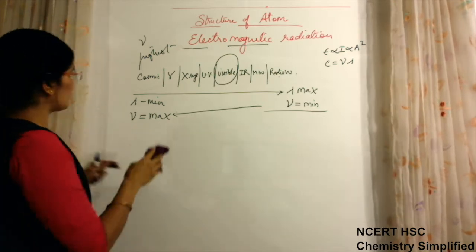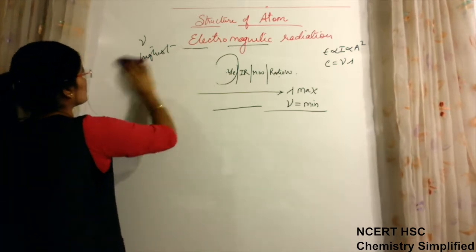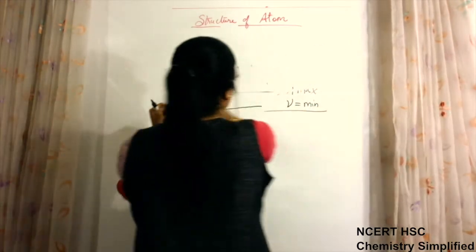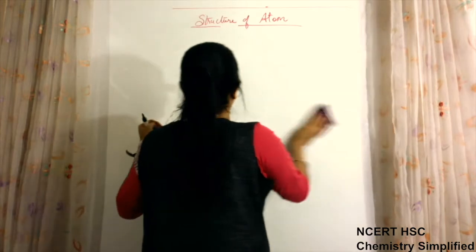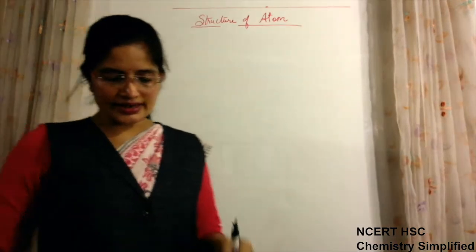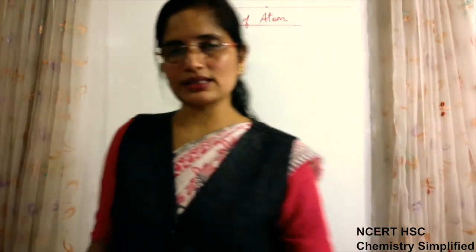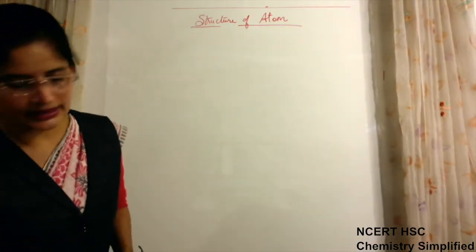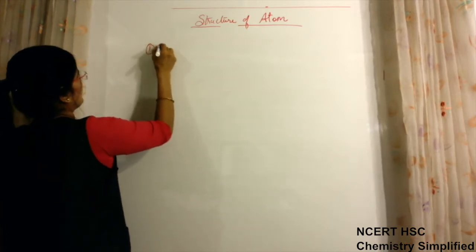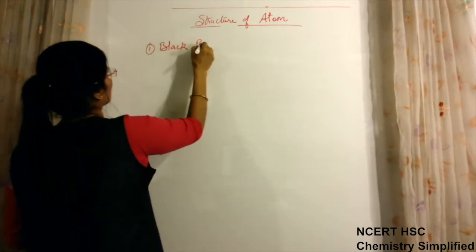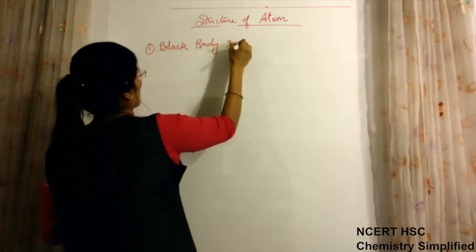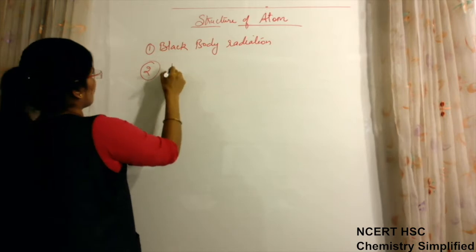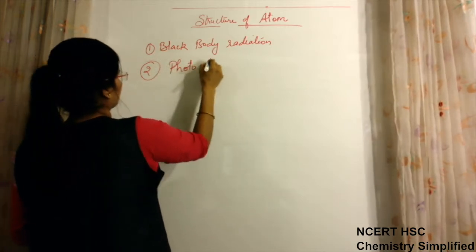But what happened after this? If we consider that this radiant energy or these radiations possess wave nature only, then there were certain phenomena like black body radiation, and the second phenomenon was the photoelectric effect.